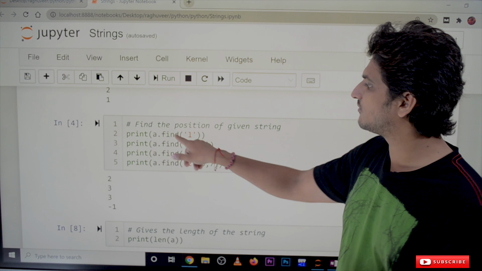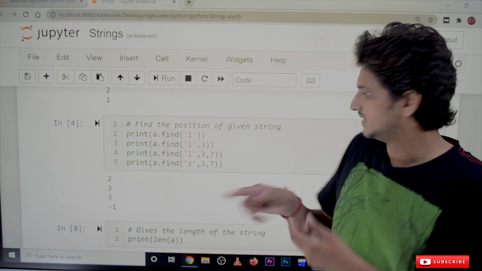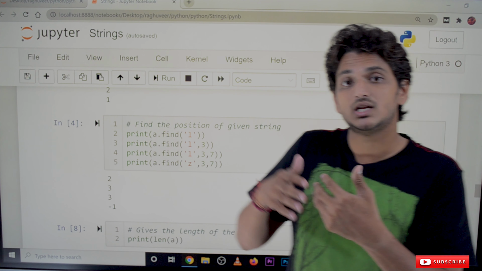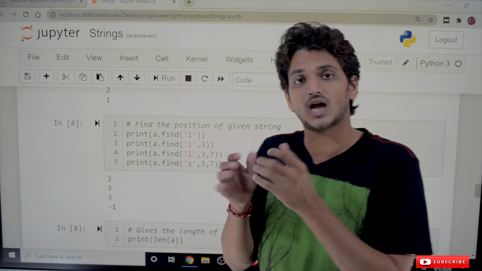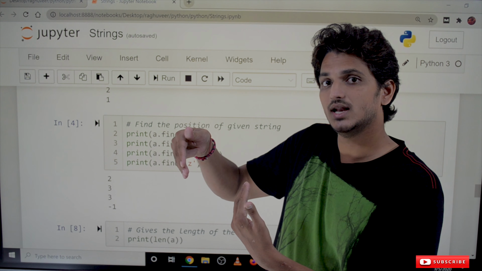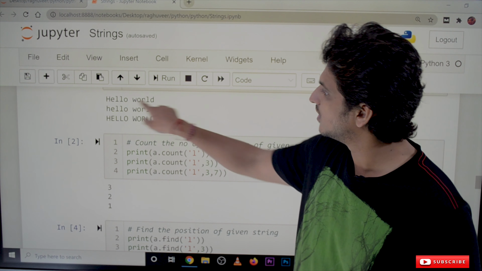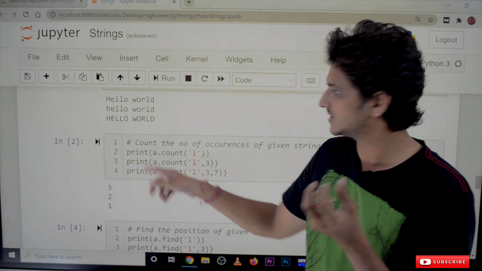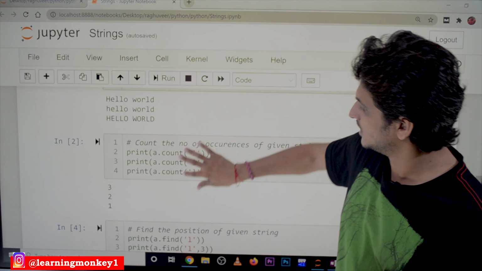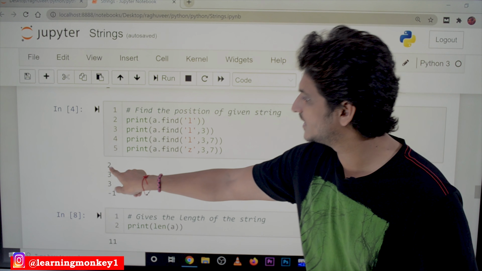So next one is the find method. The find method is used to identify at what position this L occurred. If it occurred in multiple positions, it will give the first occurrence of L. The position at which the first occurrence of L is found will be given. See here, for example, in hello world, the first occurrence of L is present at the second position, so it will give the output as 2.